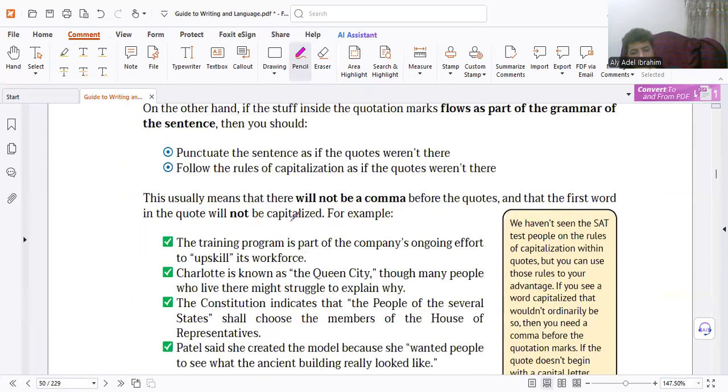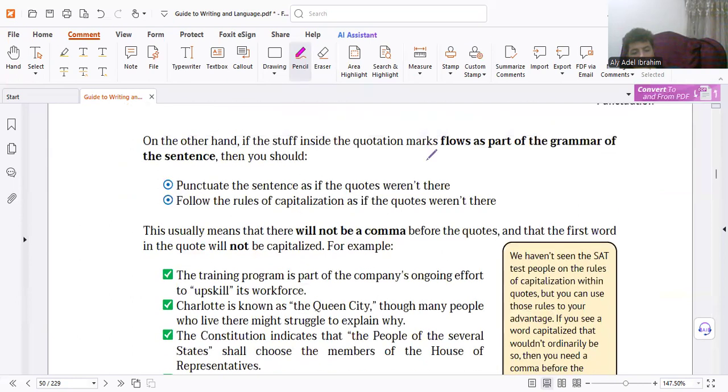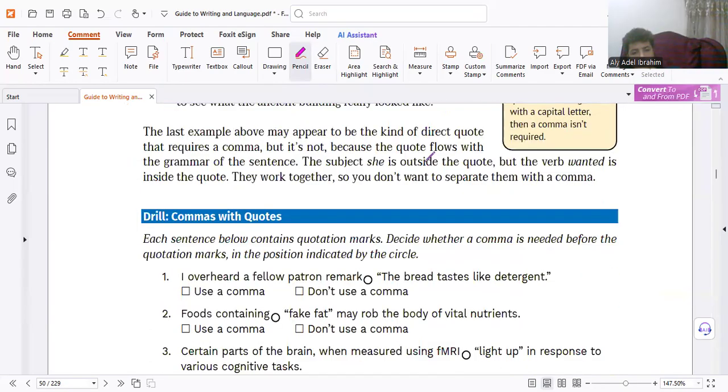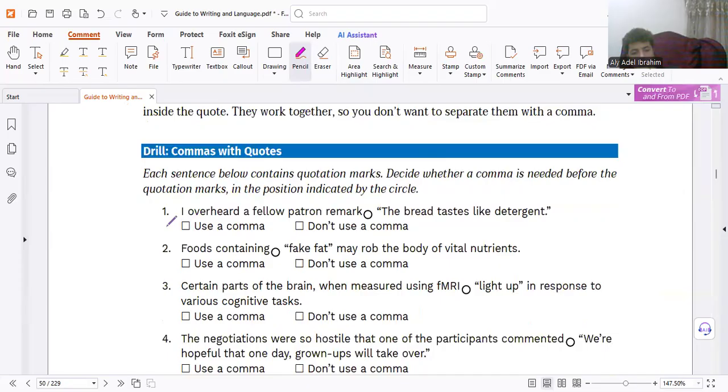Here we have a lot of examples. Study at home and read the notes carefully. Here, of course, we have exercises. Please do it at home.